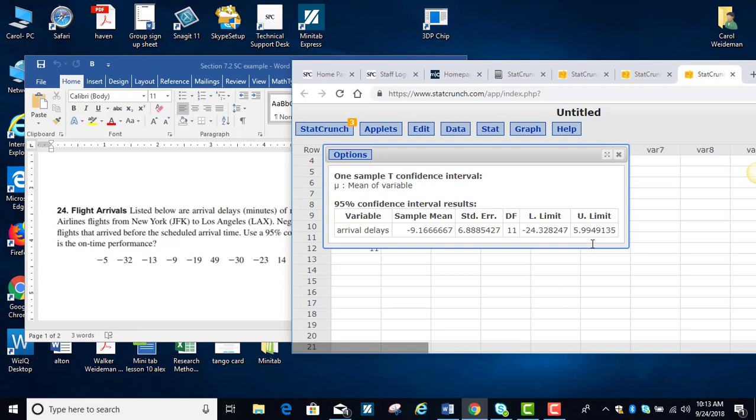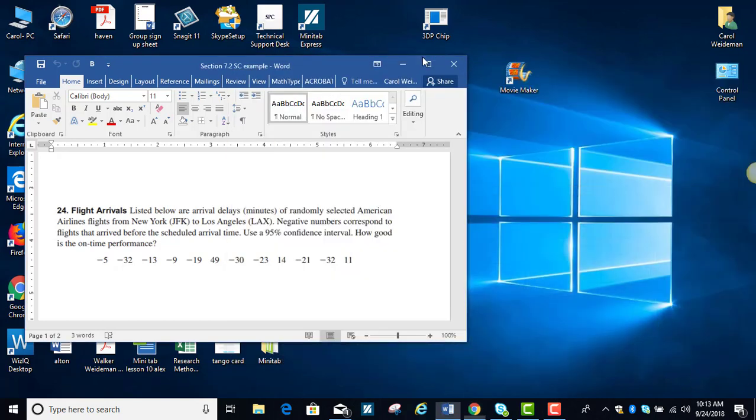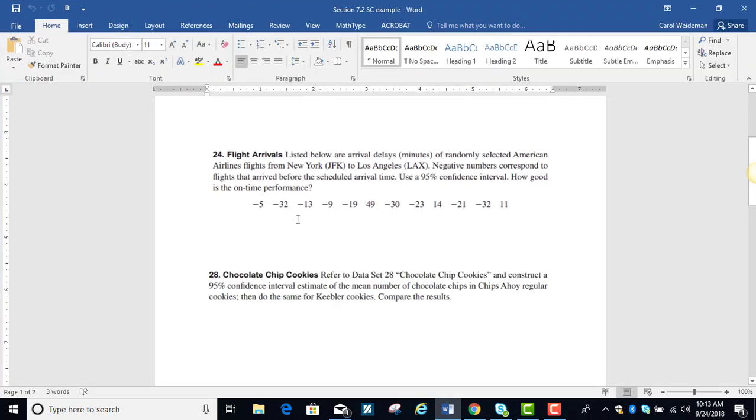They're really not being delayed very much, and in fact, if I minimize this for a second, and you look at all the data here, remember negative numbers are good numbers. The positive numbers are the late flights. There's one late flight here. There were only 3 out of the group that we were given that were actually late. So it looks like the on-time performance is pretty good.